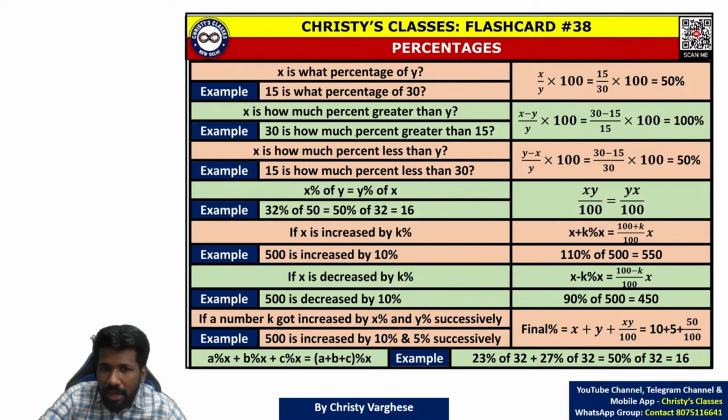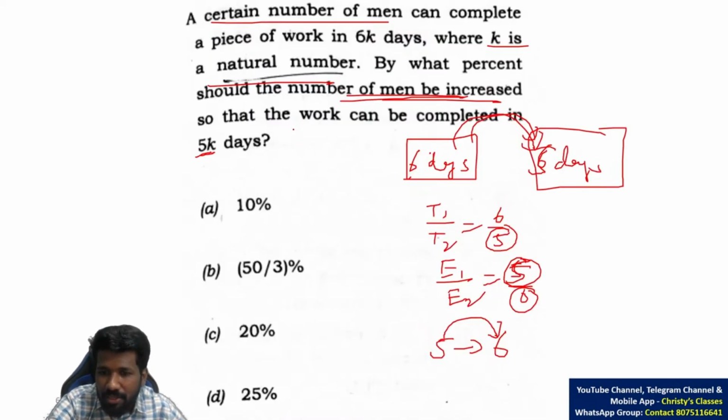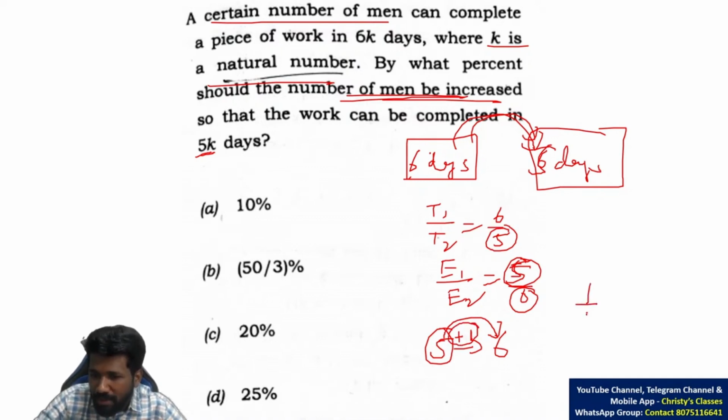X is how much percent greater than Y? That is the situation. For example, 30 is how much percent greater than 15. Similarly, in this case, 6 is how much percent greater than 5? To the 5, what is added to make 6? To the 5, 1 is added to make 6. So 1 by 5 is the increase. 1 by 5 fraction is equal to 20%.